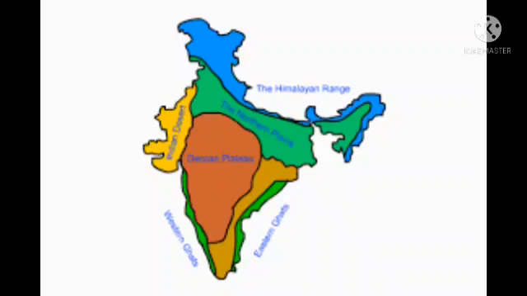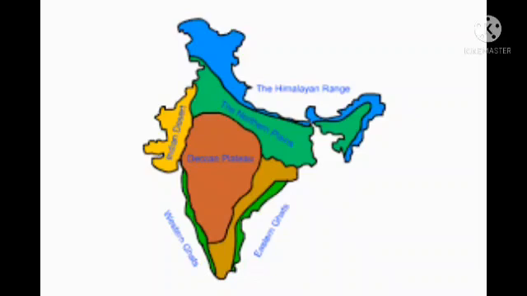Children, we have 6 physiographic divisions in India.